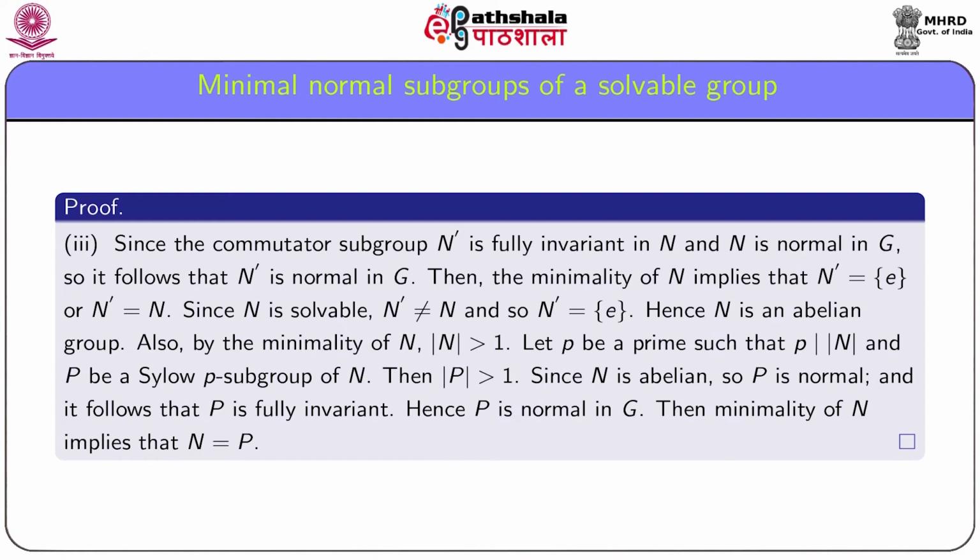Since N is normal and P is fully invariant in N, hence P is normal in G. Then the minimality of N implies that N must be equal to P. Thus, N becomes a p-group and also N is abelian.